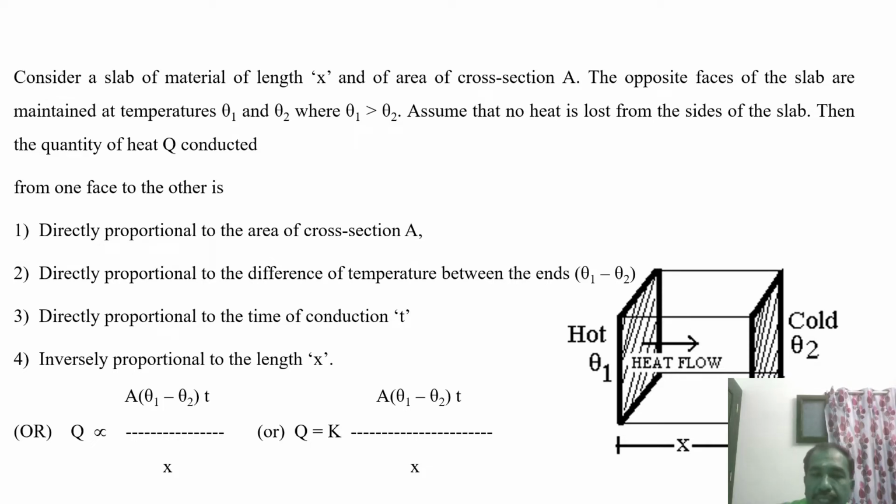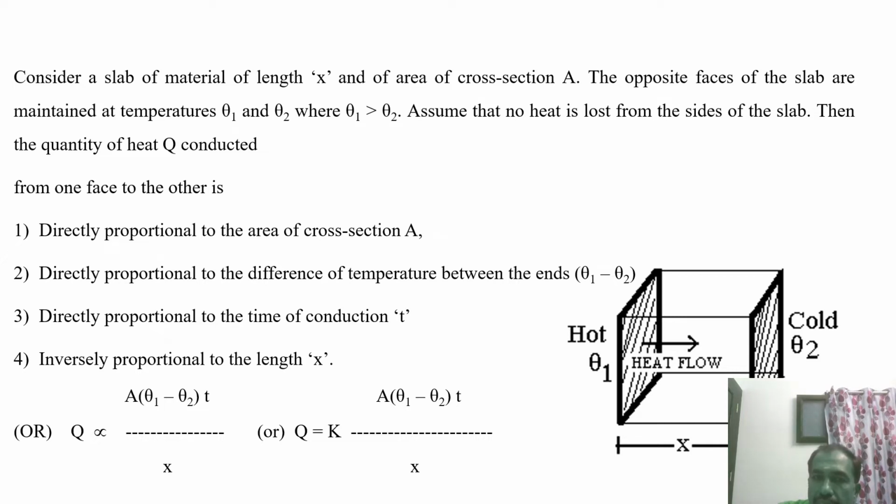Consider in this figure one particular slab of material with length x. Thus we consider a cubical box of length x and area of cross section A. The opposite faces are maintained at two different temperatures. The left hand side is hot at theta 1. The right hand side, theta 2, is fixed as cold, comparatively lesser than theta 1.